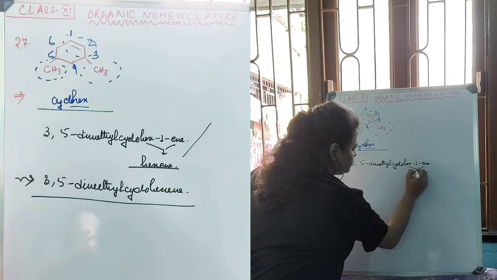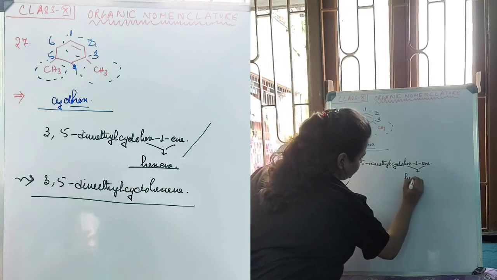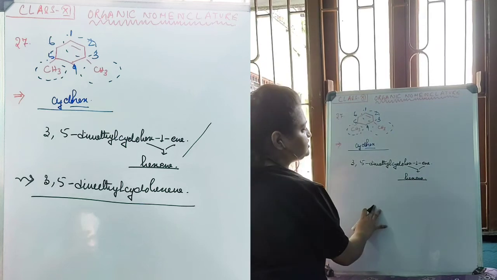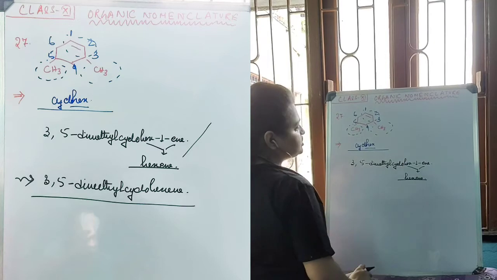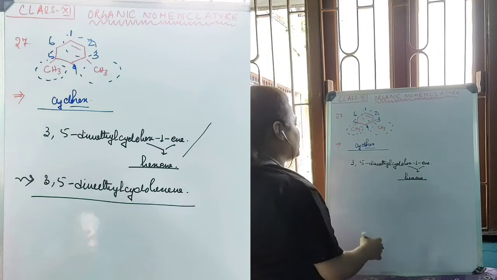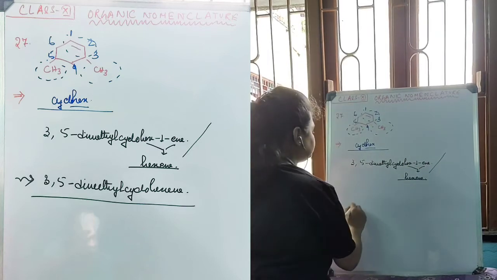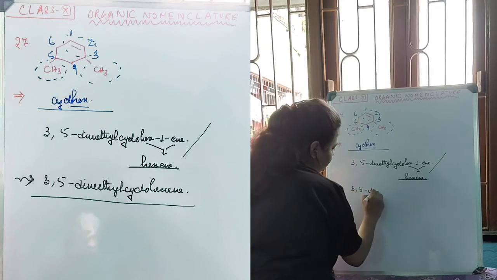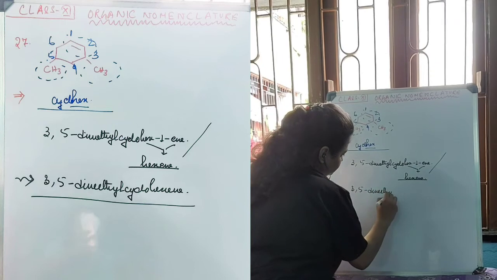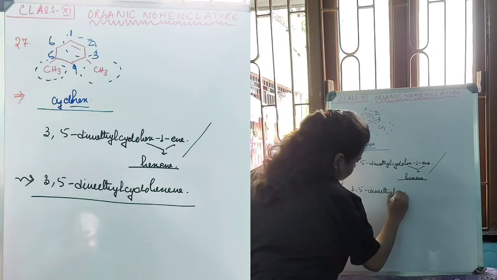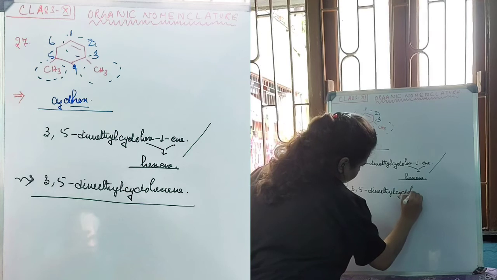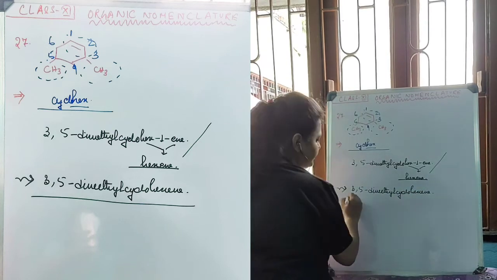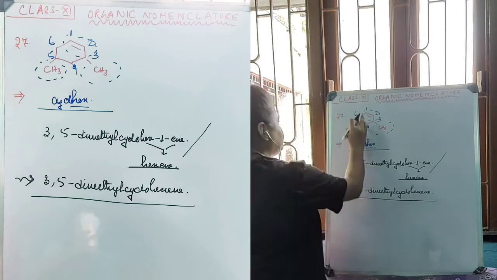Now this 1 is only the position. The hex and ene need to be merged together to pronounce hexene. As there is only one possible position, writing 1 or not writing 1 is the same. That's why this entire name can also be written as 3,5-dimethylcyclohexene. This is the IUPAC name for this particular compound.